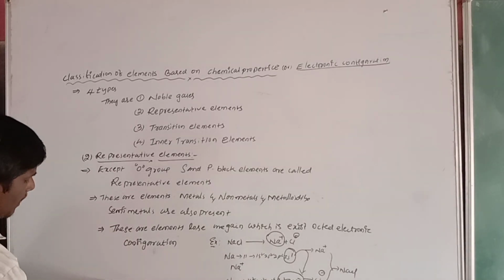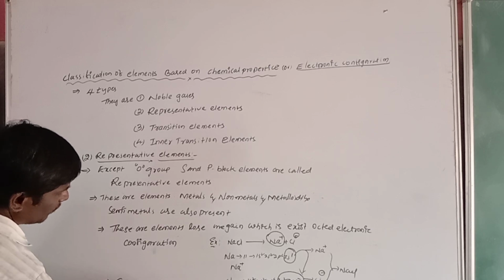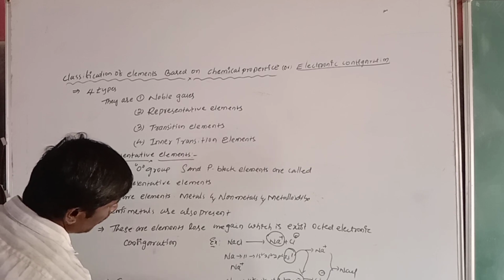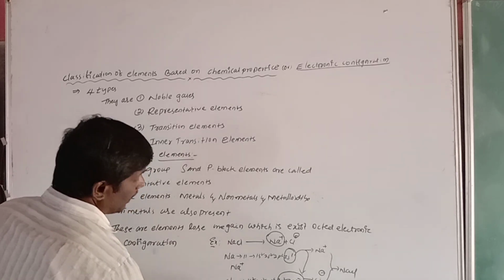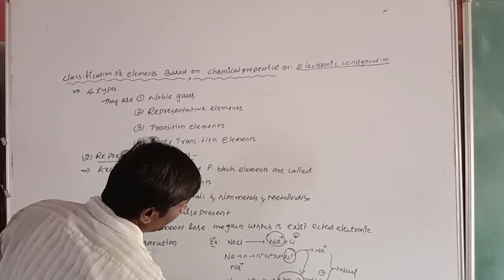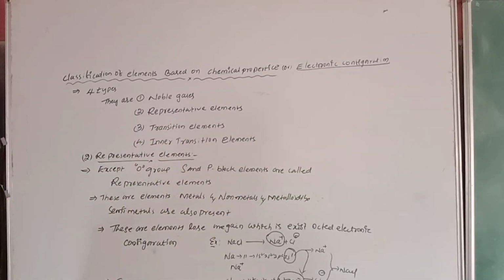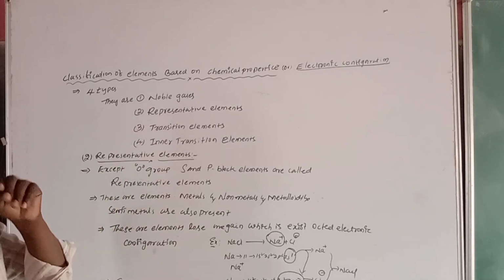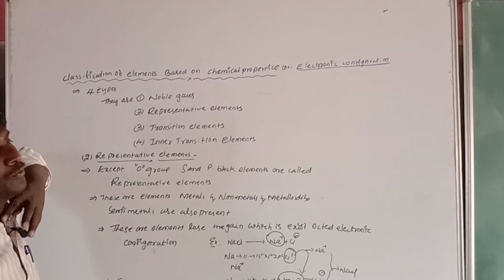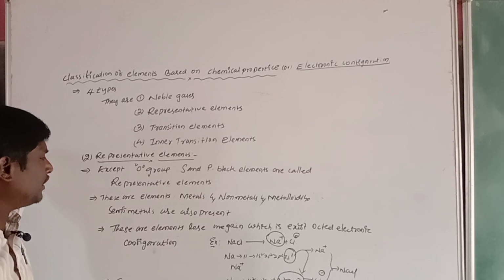Now the last point: general electronic configuration of representative elements. Write here ns2, np1 to 5. This is about the representative elements. What is meant by representative elements? Except the zero group, the s and p block elements are called representative elements.